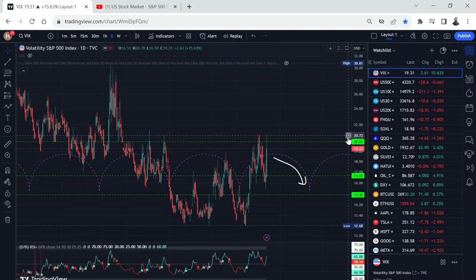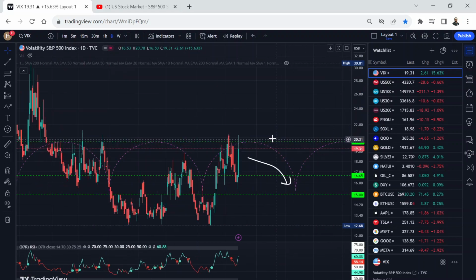The good news, it fell below $20. VIX below 20 is always bullish. From here, if VIX can crush, that's going to be very bullish for the entire stock market. And let's quickly look at zones, very short term.